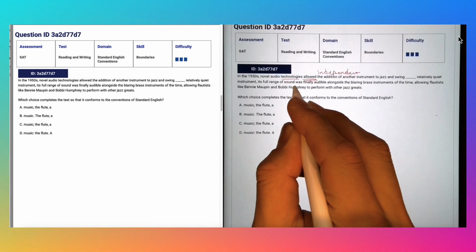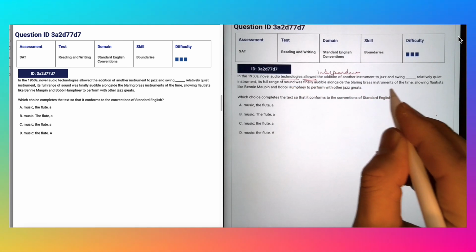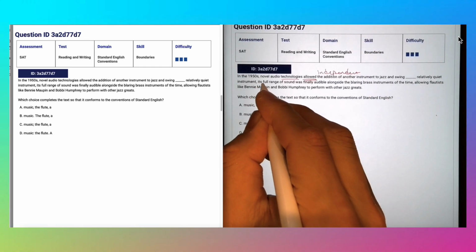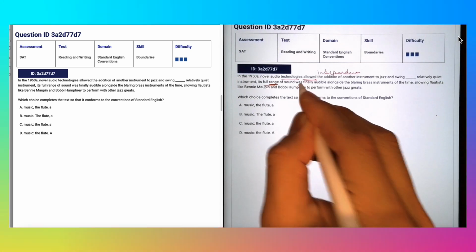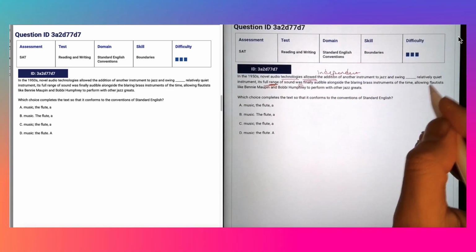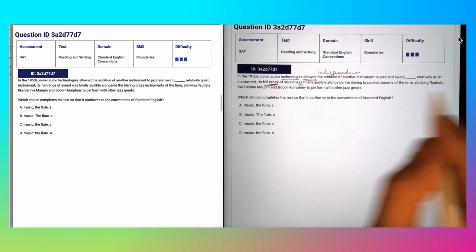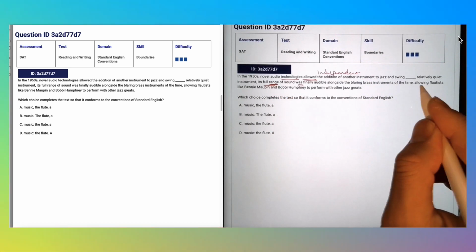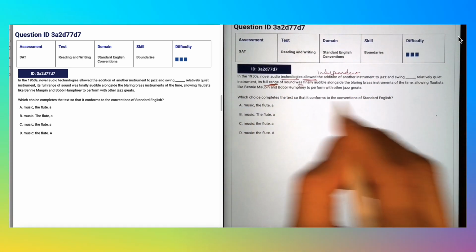Its full range of sound was finally audible alongside the blaring brass instruments of the time. We do have another independent clause: full range, or range, was audible. And then we have a participial phrase, allowing flutists like Benny Maupin and Bobby. So this won't make an independent clause. It just modifies the range.